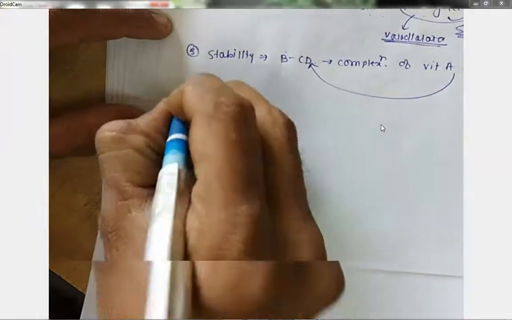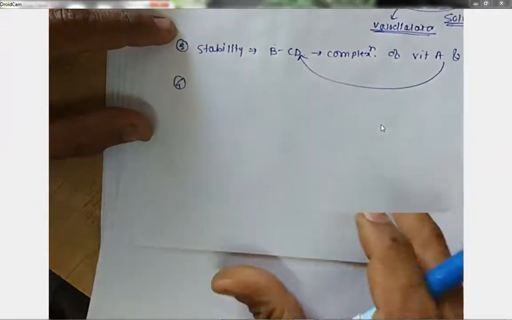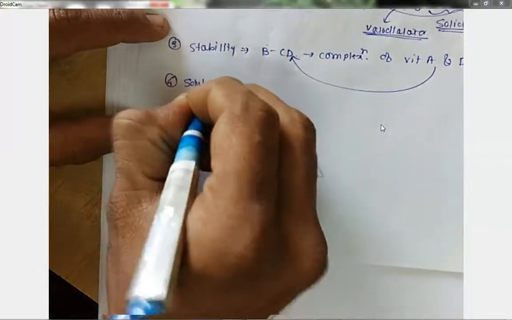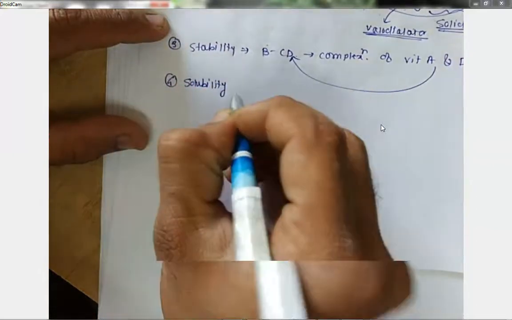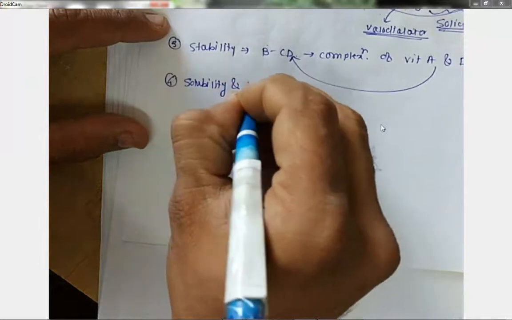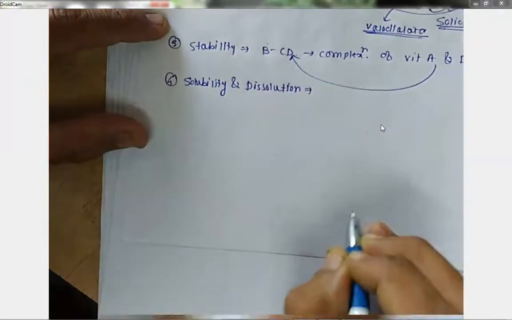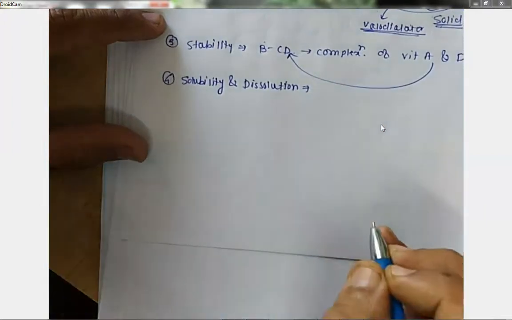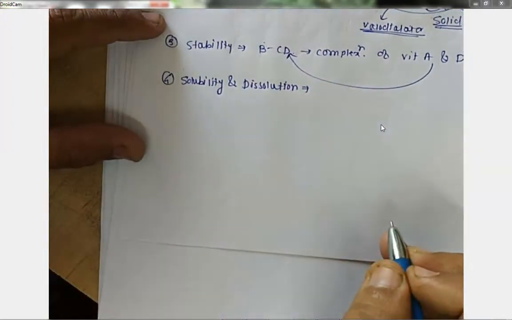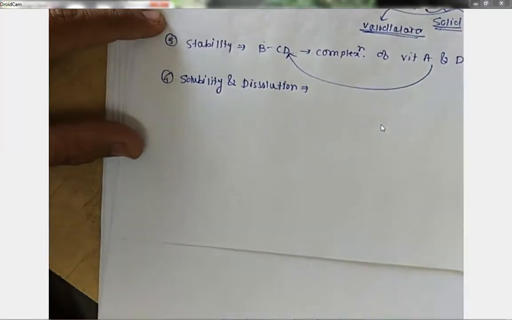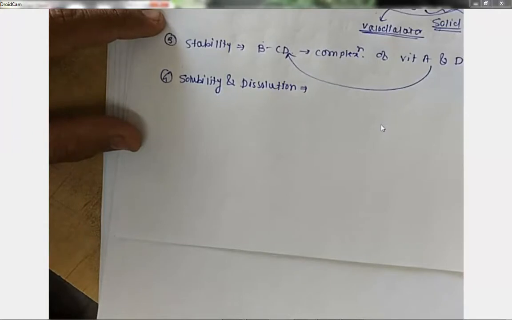Now moving towards the fourth application, that is solubility. If I improve the solubility by complexation, then definitely there is an improvement in the dissolution. So solubility and dissolution can be a combined application. It is not up to the exact detail, but what we are trying to say is that many examples of solubility enhancement by complexation have been reported in so many scientific papers.